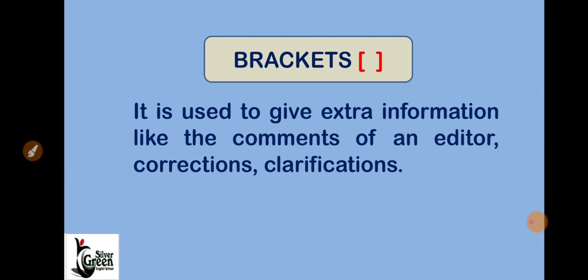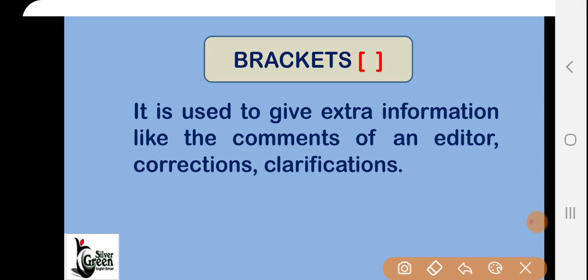Next, brackets. Now what is the use of brackets? Here you can see the symbol of bracket. Okay. It is used to give extra information, like the comments of an editor, corrections, clarifications. This type of thing is indicated in brackets. So this type of brackets is used.